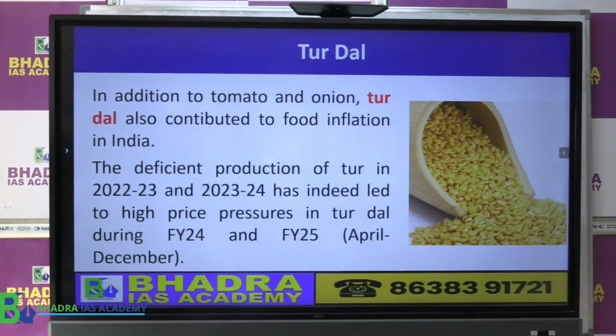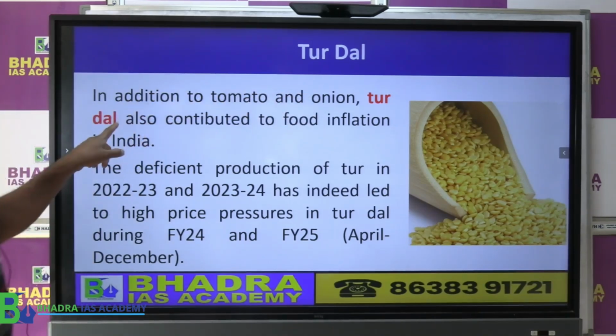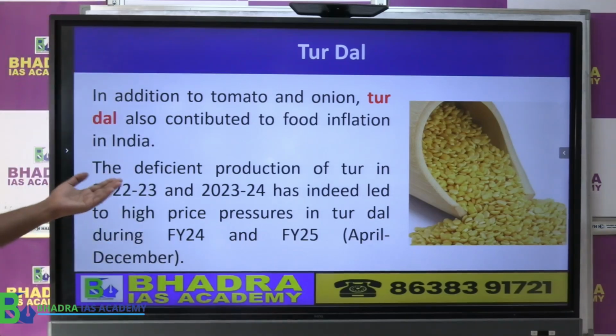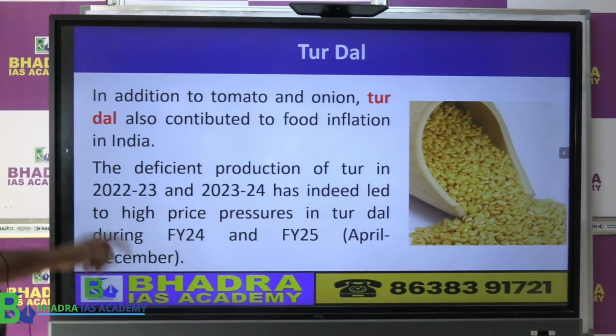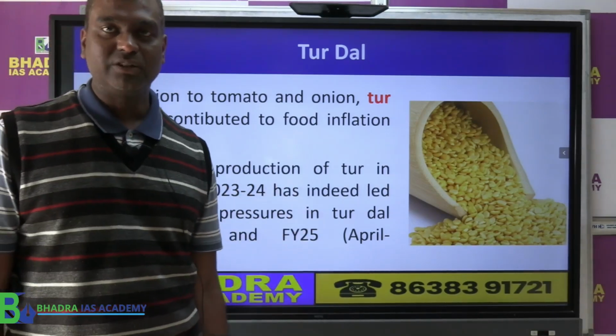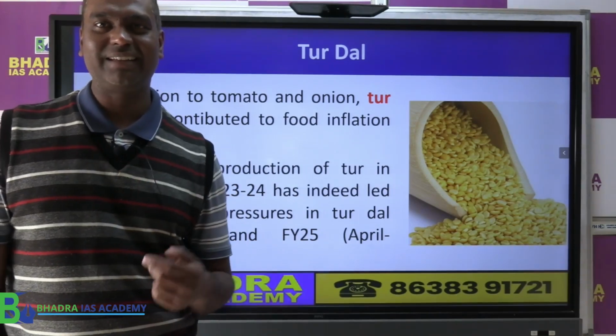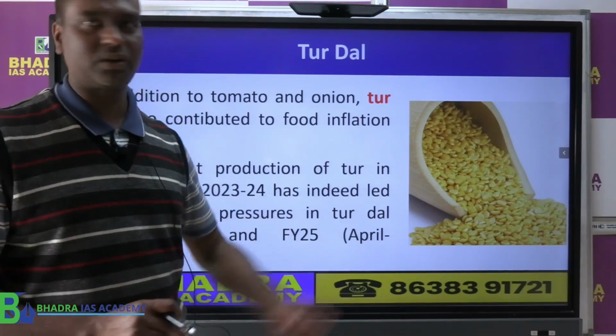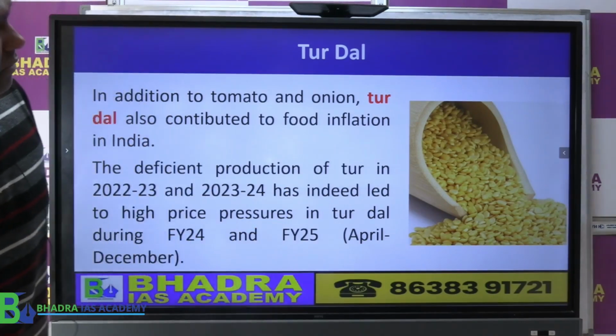The third element I told you, which also created inflation, is tur dal. The economic survey clearly says, in addition to tomato and onion, tur dal also contributed to food inflation. The deficit in tur dal in 2022-23 and 2023-24 led to high price pressure in tur dal, according to the economic survey. So three major items, because of which inflation increased: tomato, onion and tur dal. From the prelims point of view, you can keep that in mind.